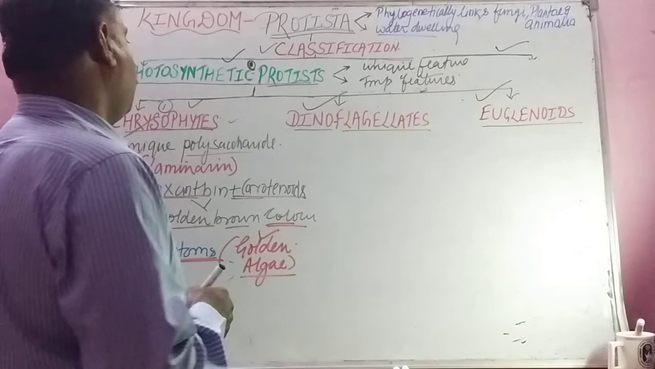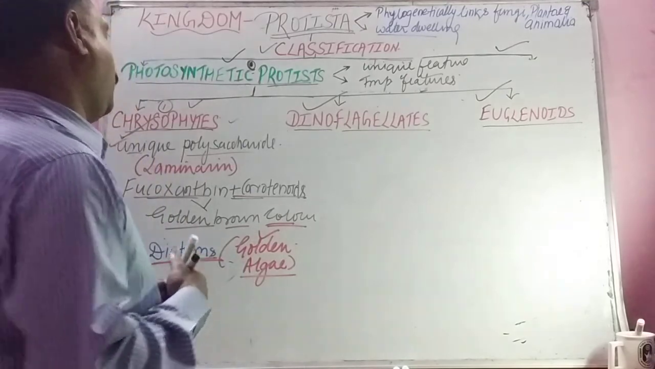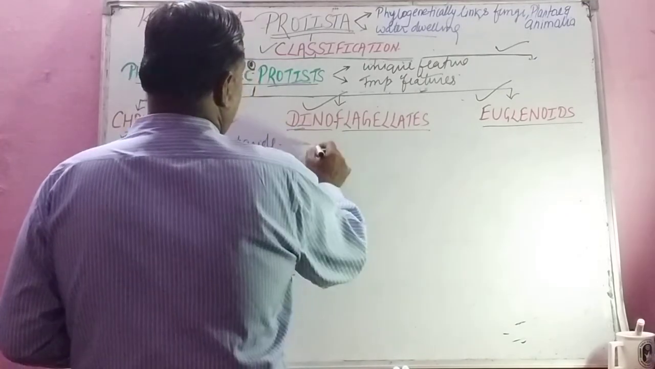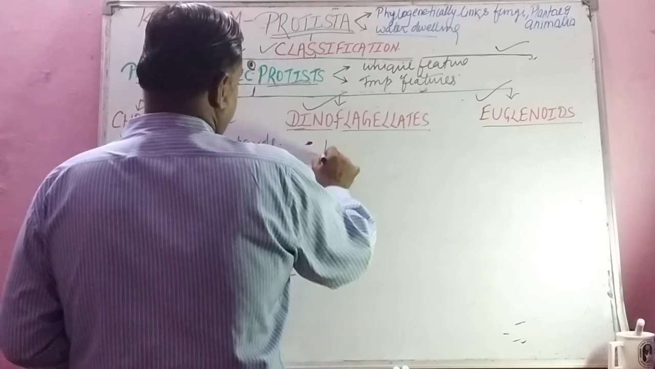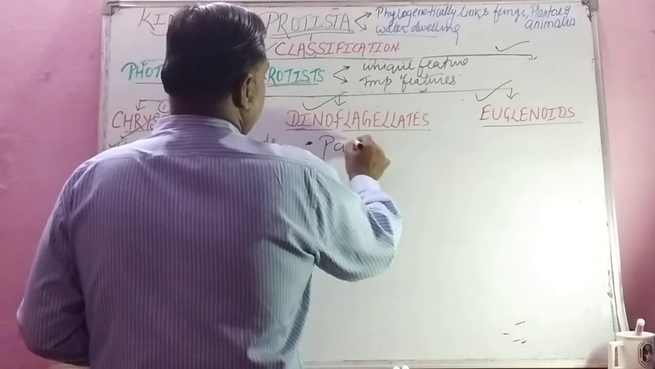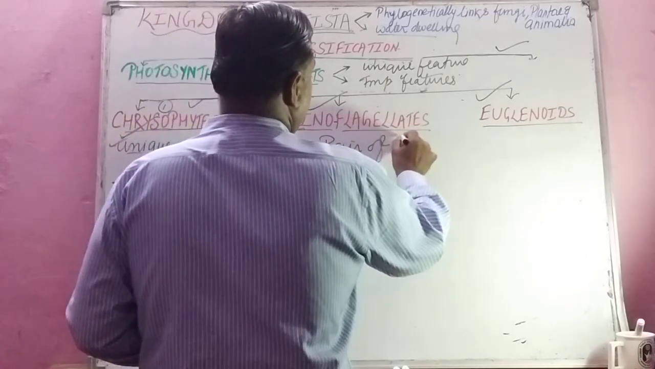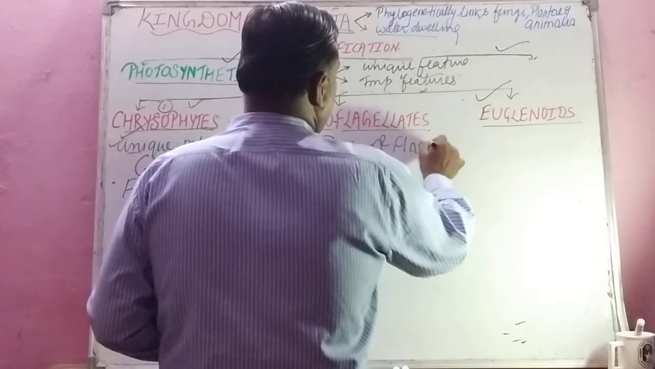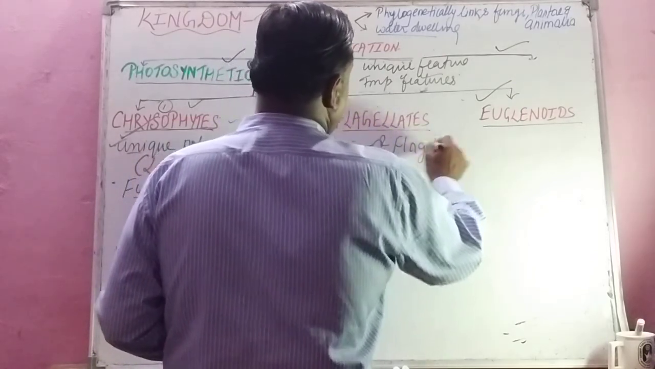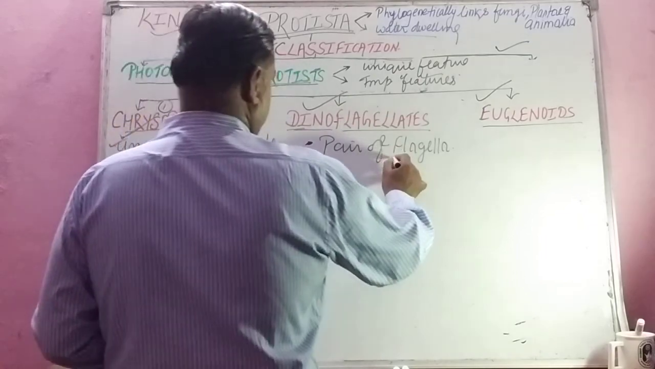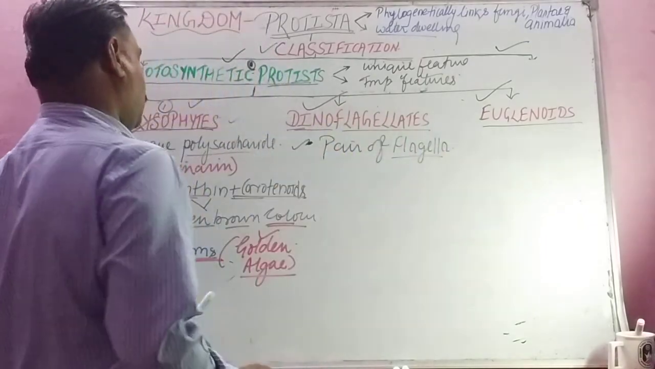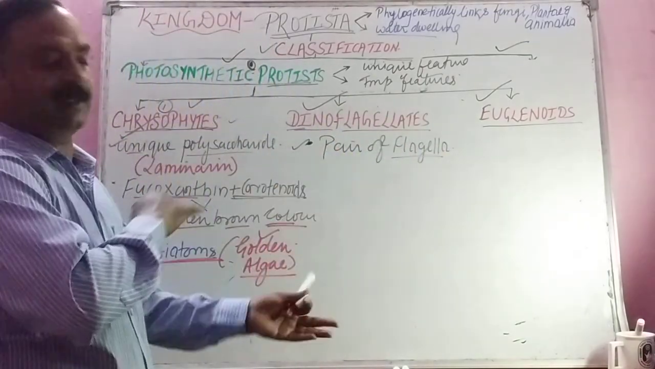Now the second one, again interesting, dinoflagellates. Di means two, so we can write the unique feature as pair of flagella is present. Student, you know what is flagella? Pair of flagella is present, locomotory organ. This is unique feature, isn't it? That cannot be matched with the other group.